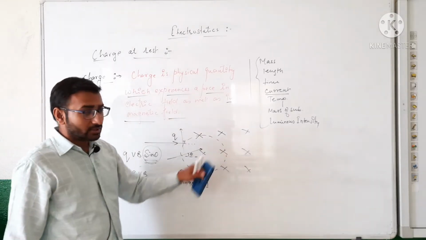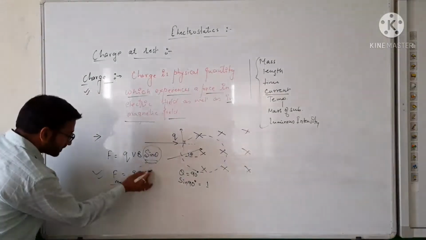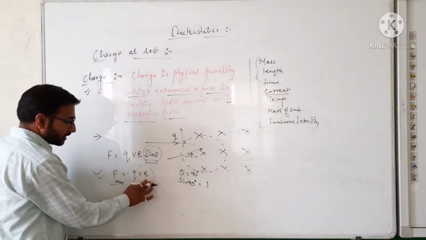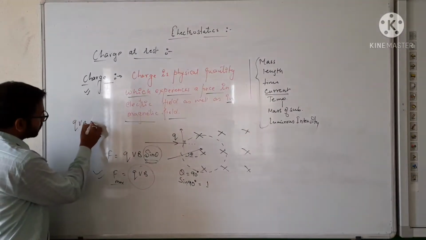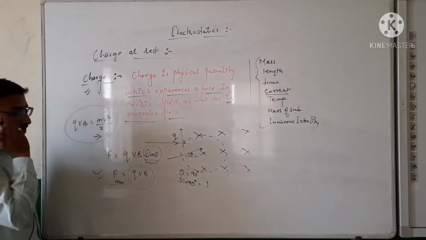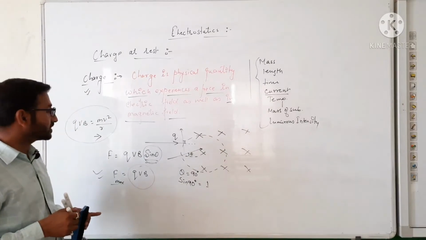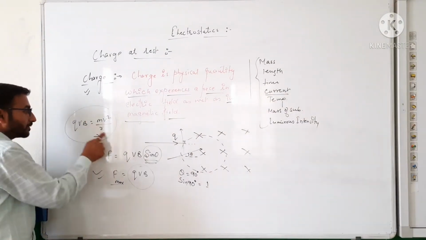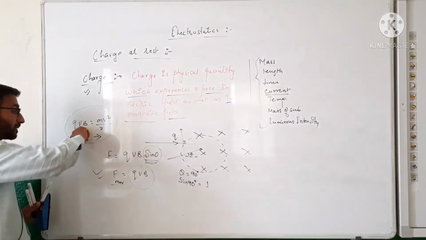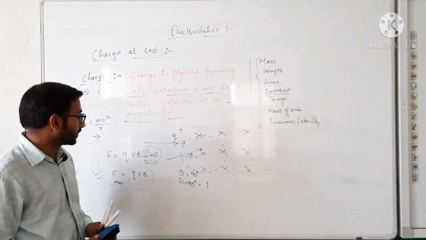So why is the path of this electron or this charge circular? Because this force is equal to the necessary centripetal force which is provided by the magnetic field to the charge. Because of this centripetal force, which is due to the magnetic force, the path of the charged particle in that field is circular. Point clear?